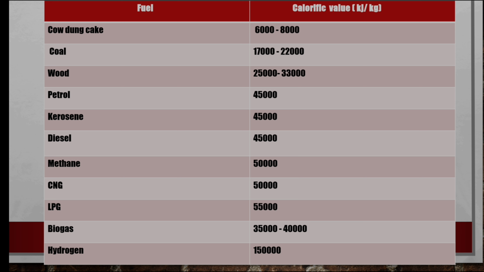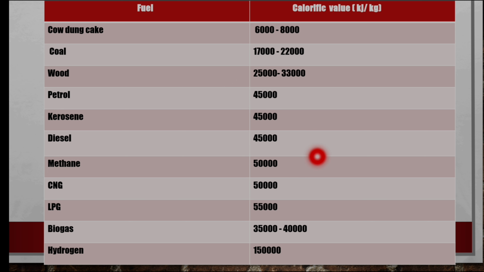And wood has a calorific value of 25,000 to 33,000. Petrol 45,000. Kerosene also 45,000. Diesel also 45,000. Petrol, kerosene, diesel, all 3 of them have the same calorific value.